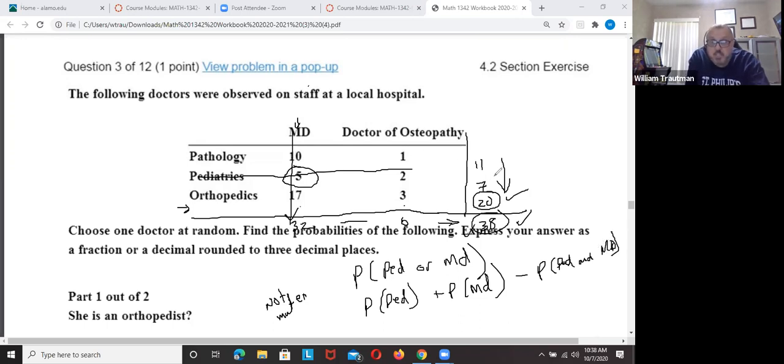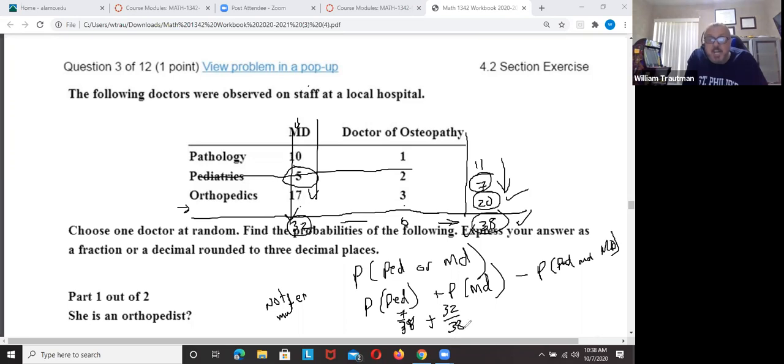Probability of pediatrician, there are 7 of them, 7 out of 38. MDs, if you go down, there are 32 MDs, 32 out of 38. Do you see 7 and 32 already add up to 39? That's more than what we have. We only have 38 people.